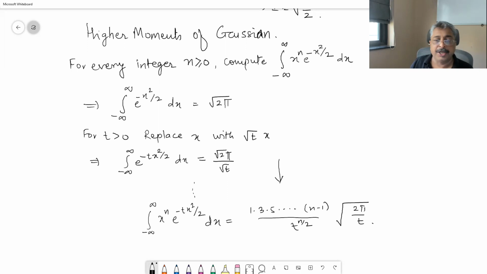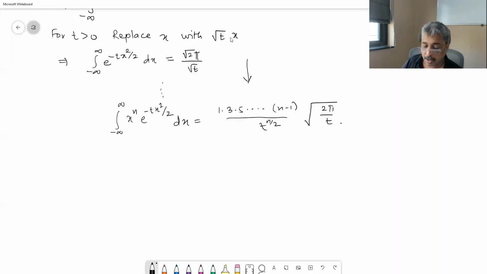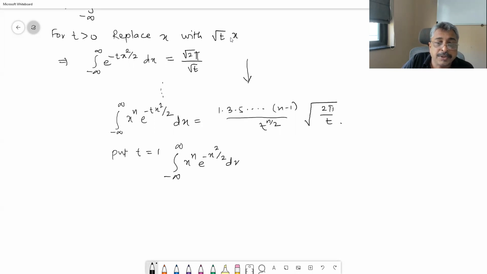Tell me the moment you get this, then we will see. By putting t is equal to 1, we get the integral from minus infinity to infinity of x raised to n e raised to minus x square by 2 dx is equal to 1 into 3 into 5 into dot dot dot into n minus 1, one denominator is gone, times root of 2 pi.